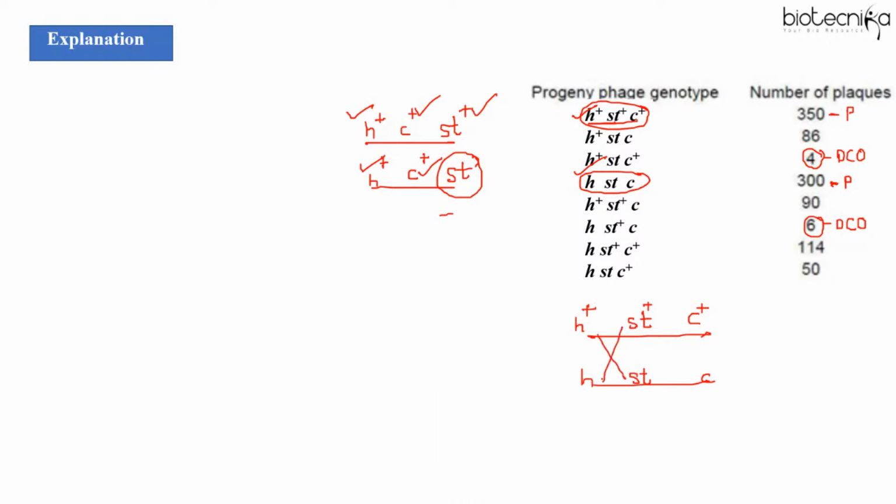The crossing over between these two. So this allele will come here and this allele will come here, right? So we should get a combination H, ST plus, C plus, and here we should get H plus, ST and C. So where this combination is given, you can see H plus, ST. See, this is one combination and another is this H, ST plus, C plus, right? So numbers are 86 and 114.